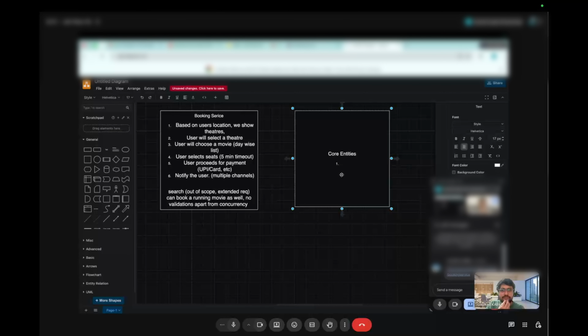Okay. So coming to core entities, one is we can have a user. Obviously, user will have ID, name. Then we can have active bookings.